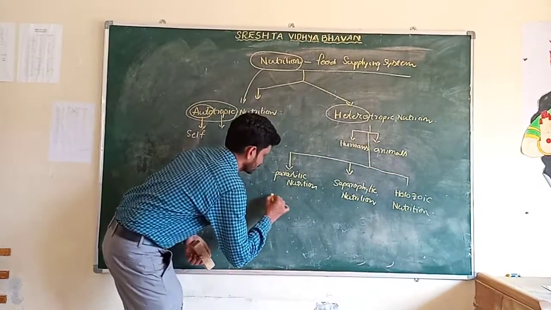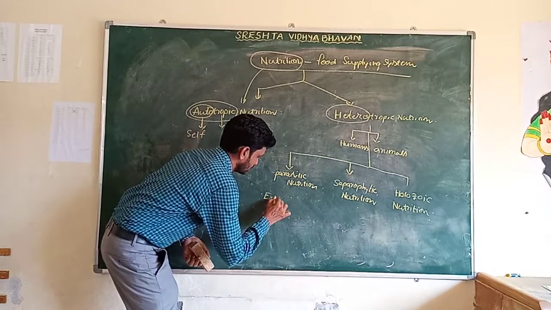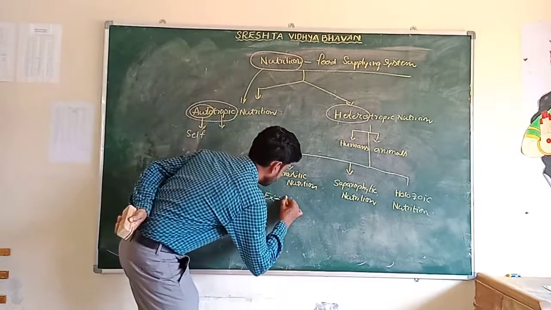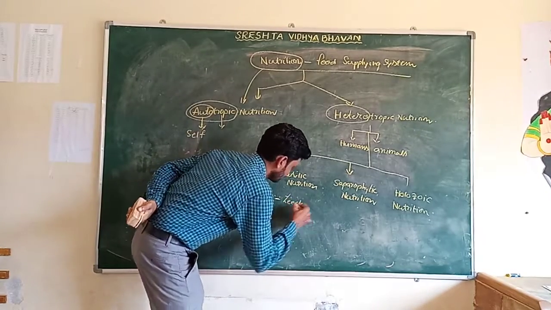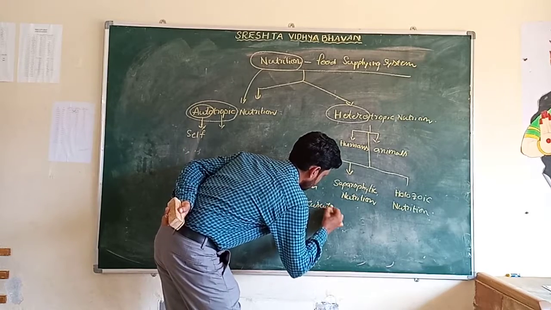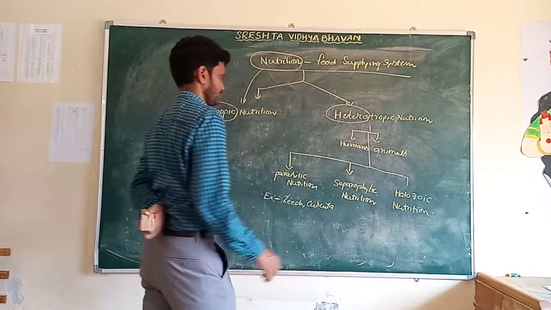Parasitic nutrition depends on others, for example leech and cuscuta.